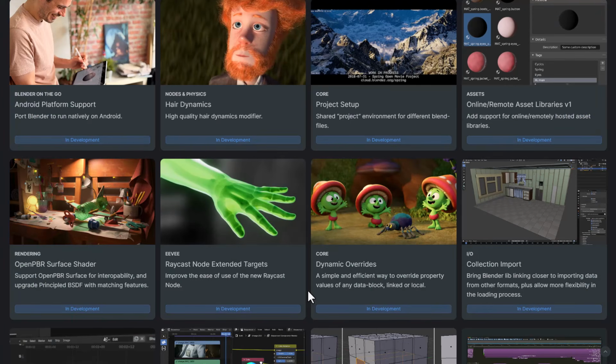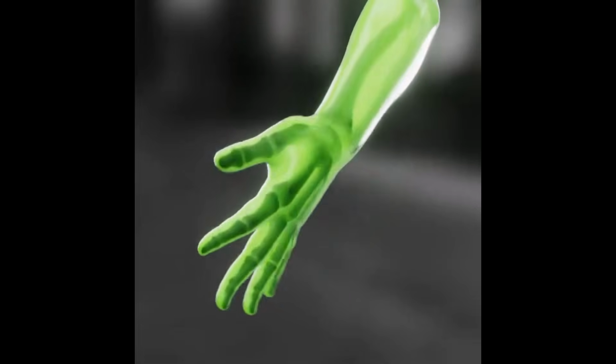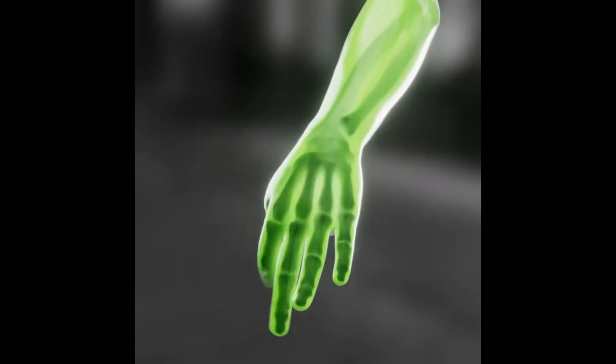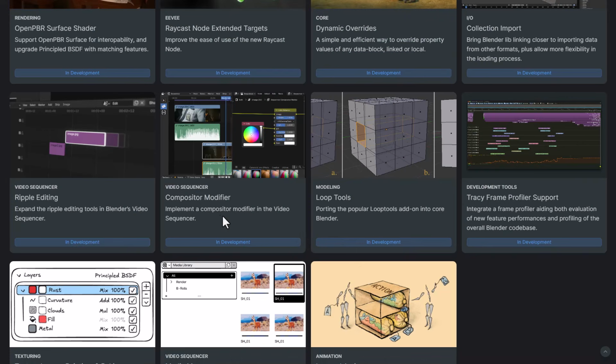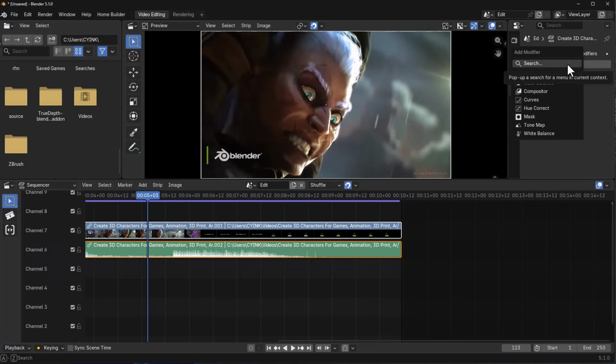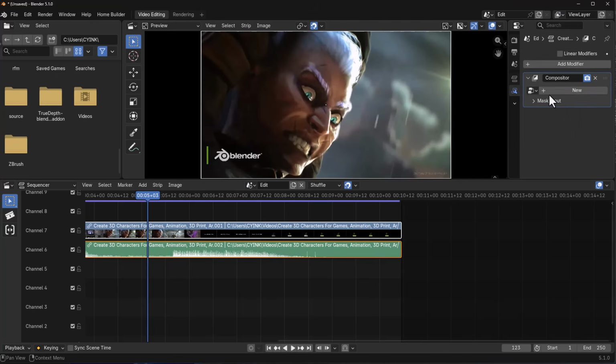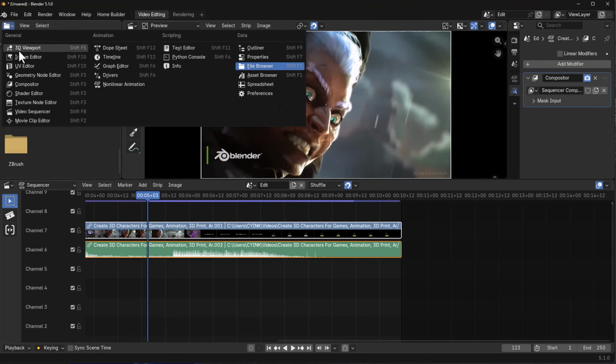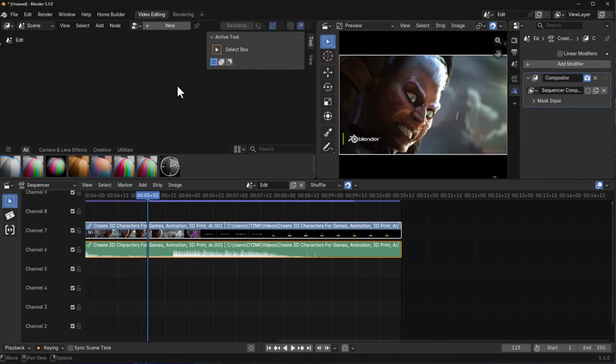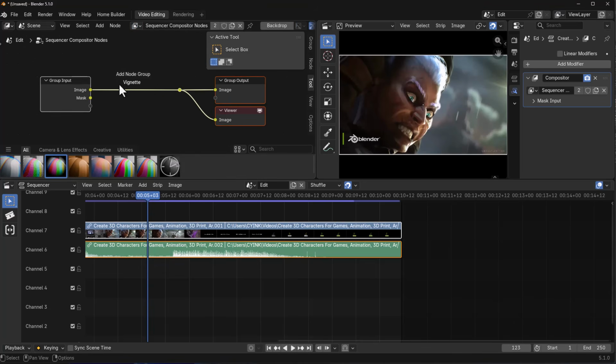Some other interesting stuff that is currently in development includes the improvement of the Raycast node, which was released with Blender 5.1. We've also got the video sequencer compositor modifier, and like we all know within the video sequencer editor, the compositor modifier was released with Blender 5.0, and now they're currently looking at better ways of making the compositor work with the video sequencer editor.